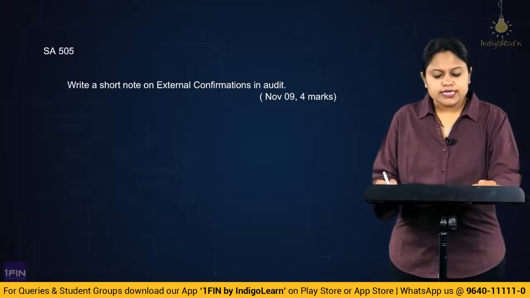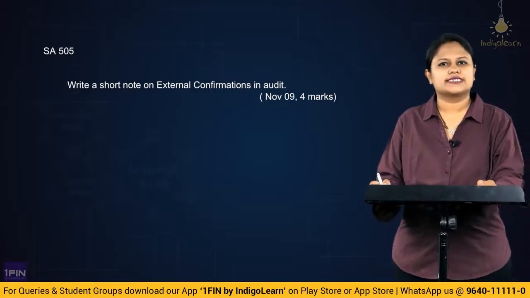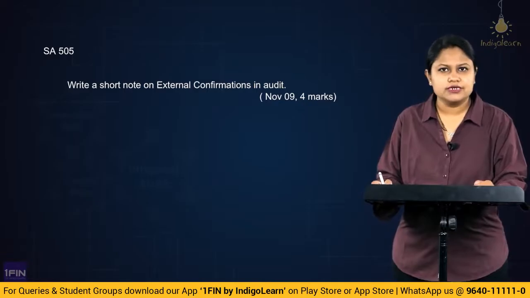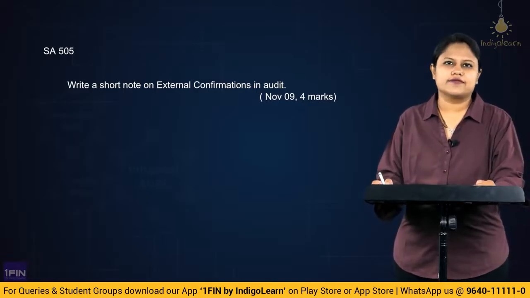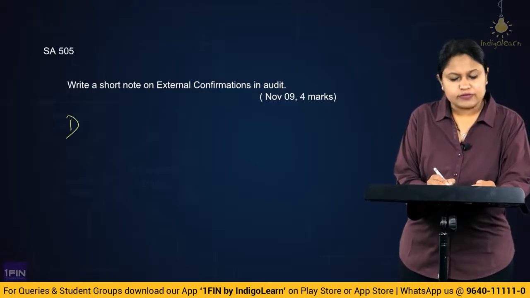Alright, now you have to write a short note. You basically give the fundamental aspects of what is external confirmation, how reliable is the external confirmation, and what could be the types of the external confirmation. Alright, now we know the meaning of external confirmation.